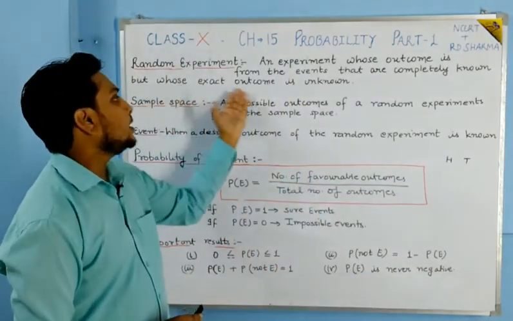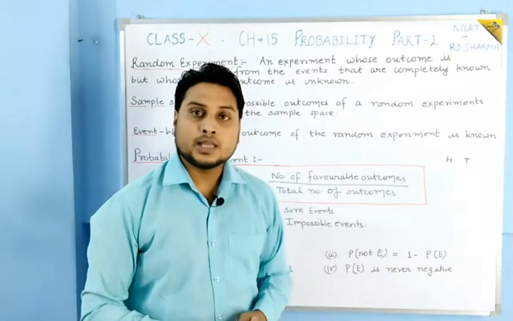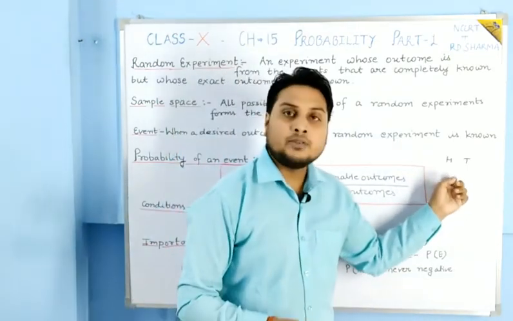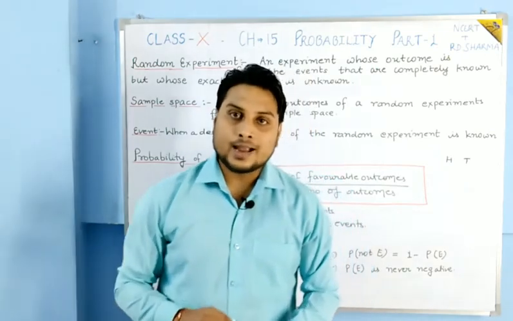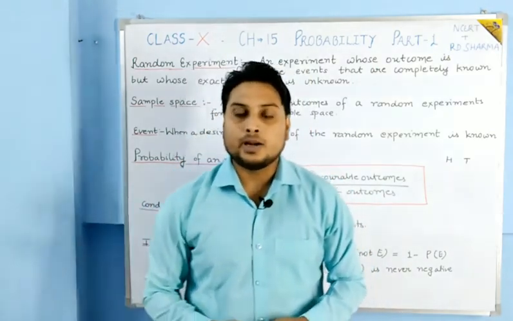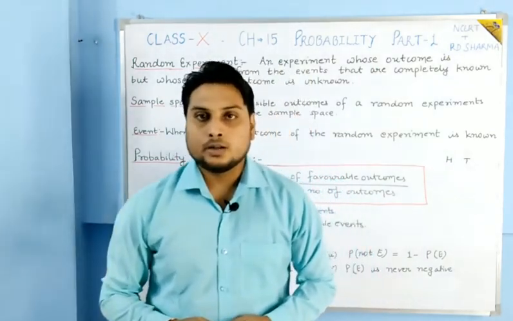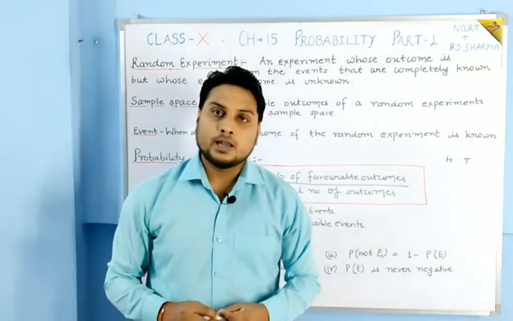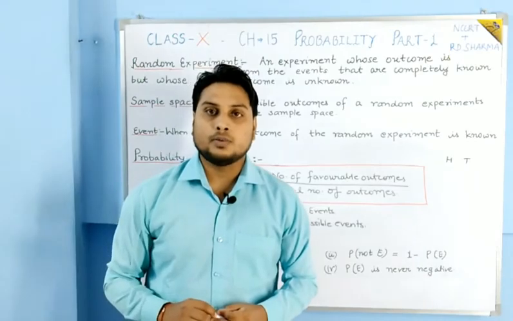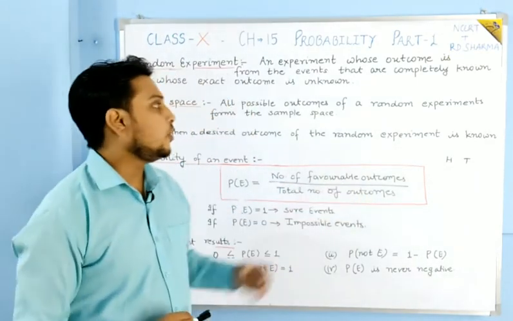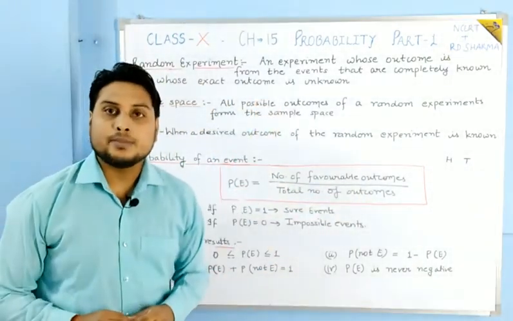But its exact outcome is unknown, meaning we don't know whether head will come or tail will come. Before tossing the coin, we don't know the result. So this is a random experiment.